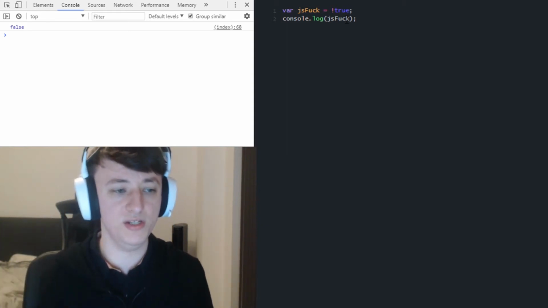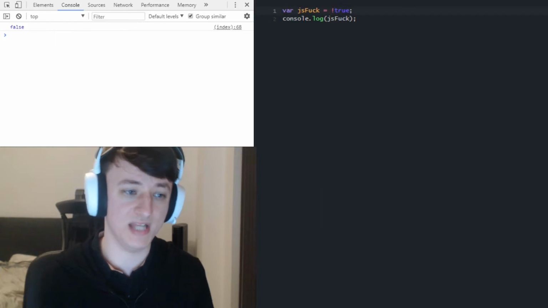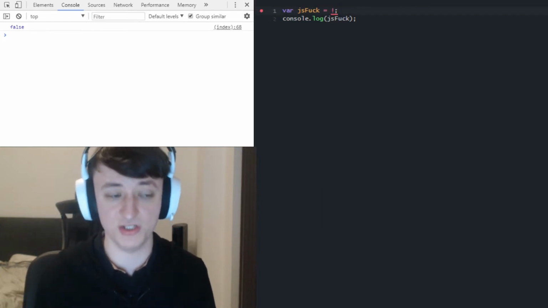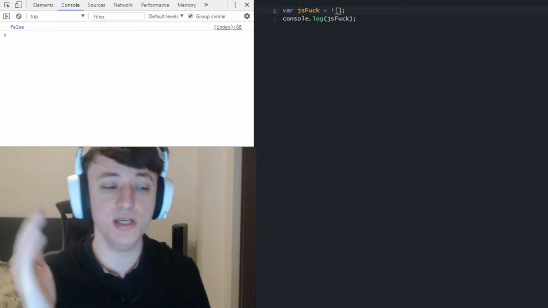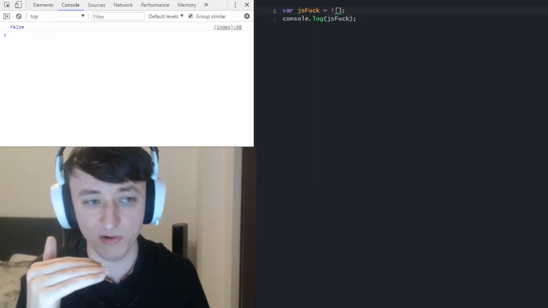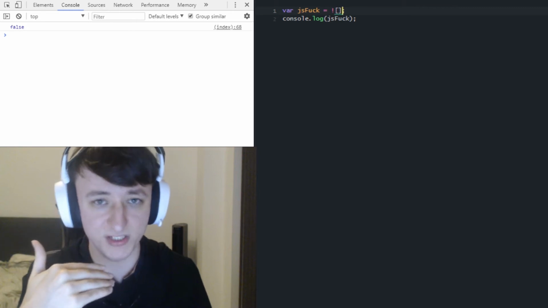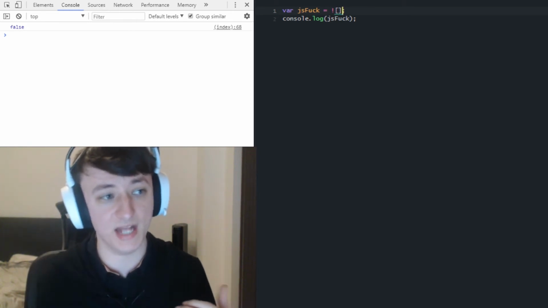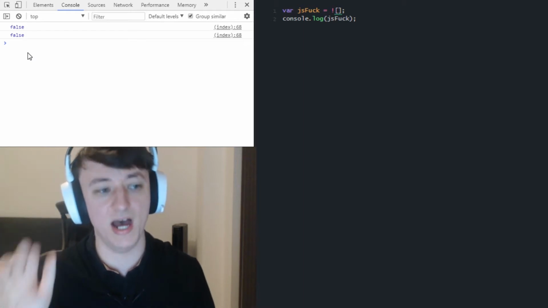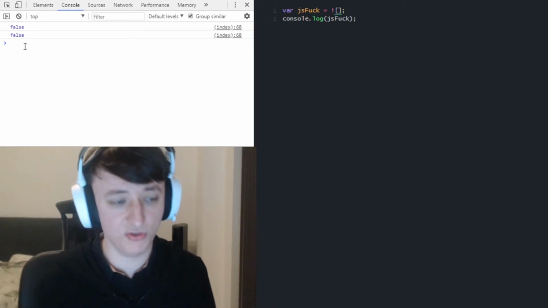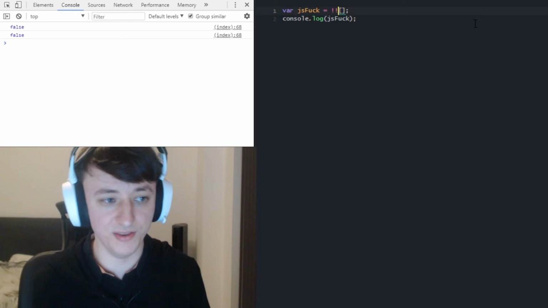So we know this operator expects a Boolean, and because JavaScript is dynamic and is trying to make nice assumptions for us, we can abuse that fact and just give it our empty array, which we already know would be converted to true, and then negate that to turn it to false. So now if we run this, we have the word false. If we want to turn this into true, we can just add another not operator.